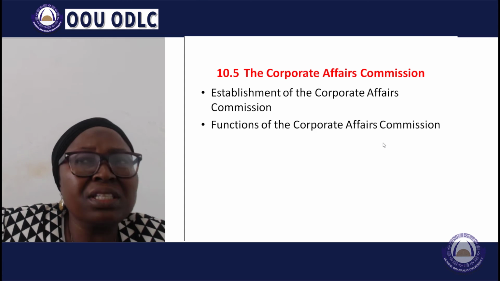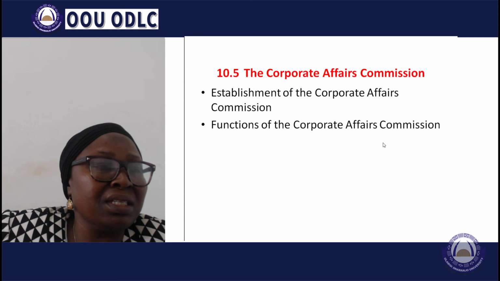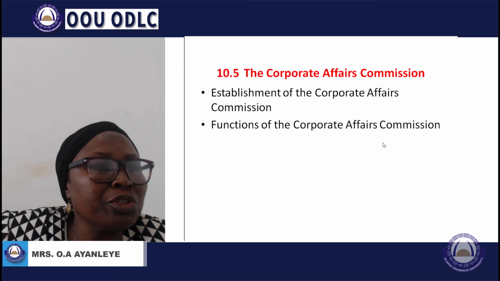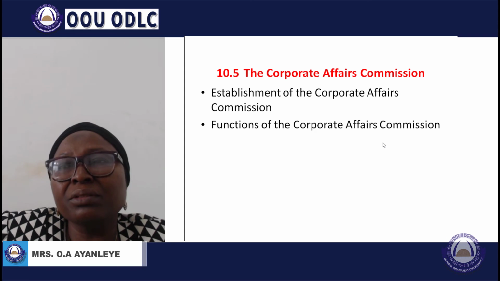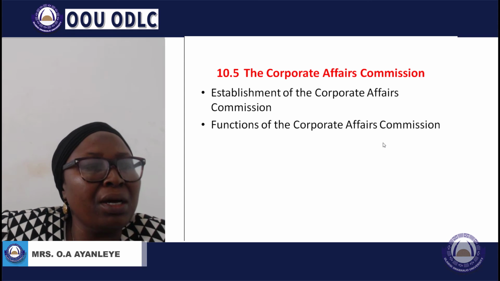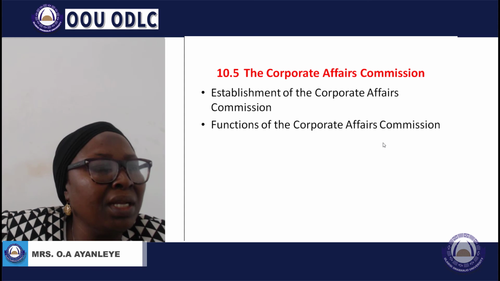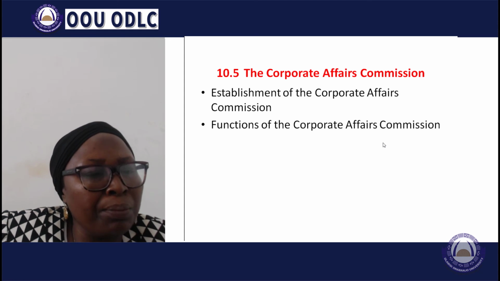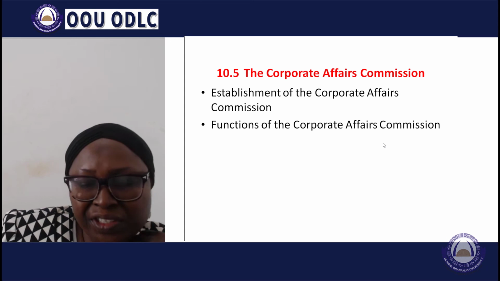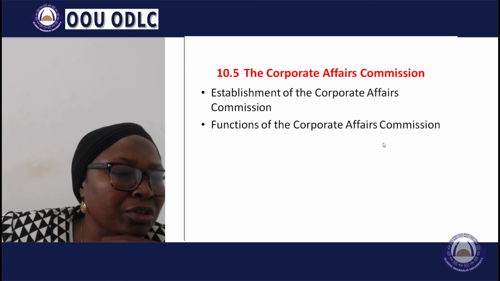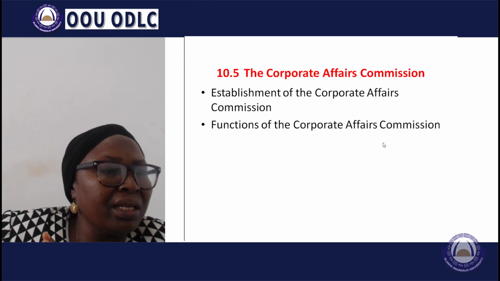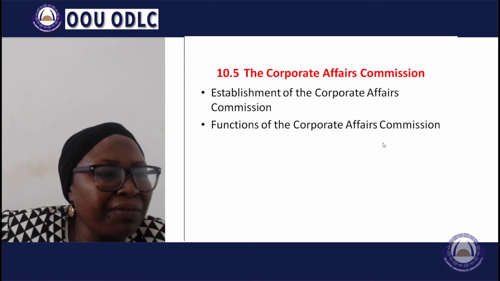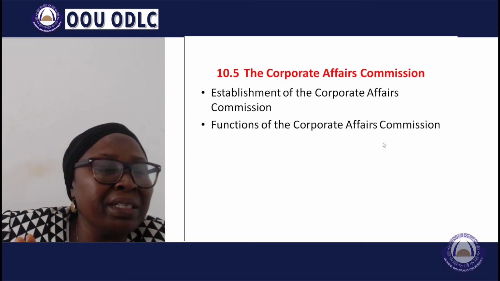It is to administer the Companies and Allied Matters Act, and it regulates and supervises the formation, incorporation, registration, management and winding up of companies under the Act. It establishes and maintains the company's registry and offices in all states of the Federation. It conducts investigations in the affairs of companies. It performs such other functions as may be specified by the Act.